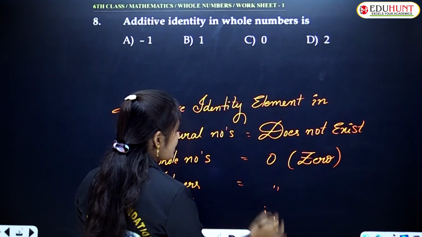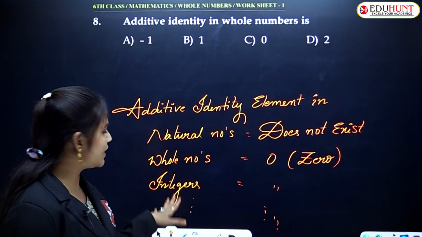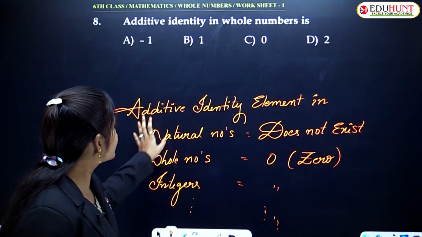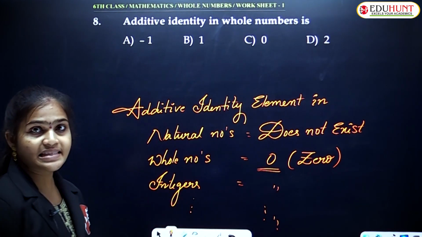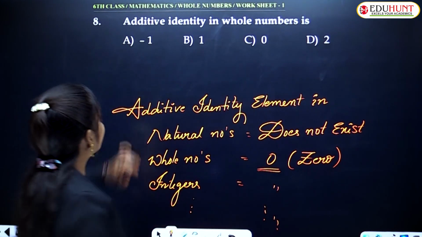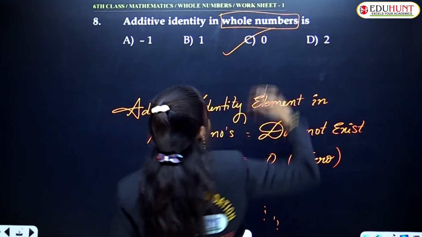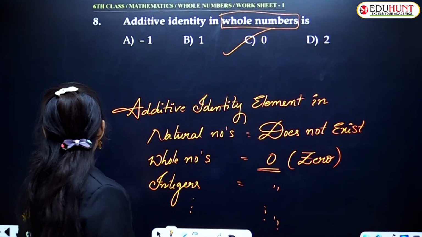In a similar way, for integers, rational numbers, irrational numbers, everything, the additive identity element is 0 only, except natural numbers. Now they are asking about the additive identity element in whole numbers, so the answer is option C. Am I clear?